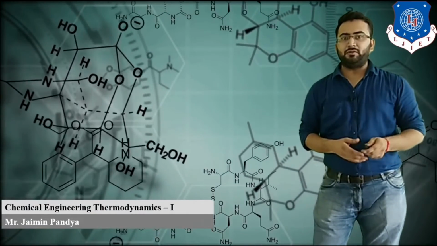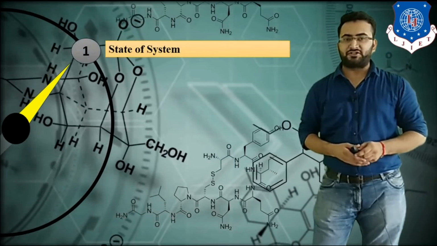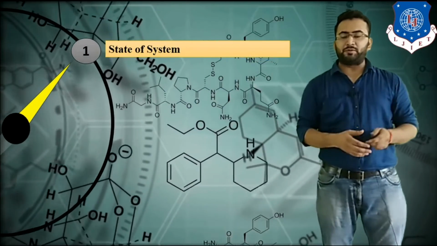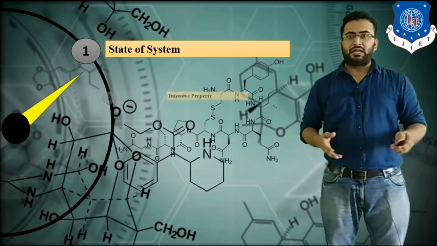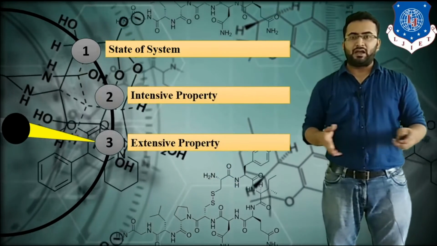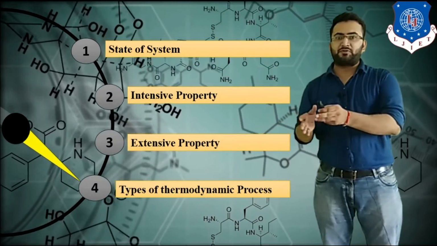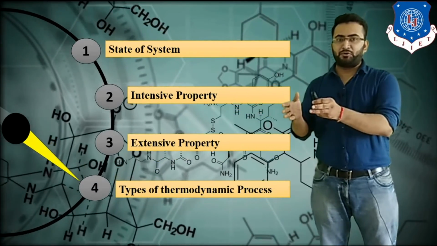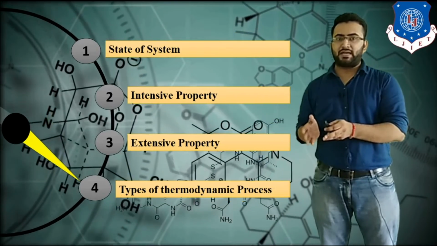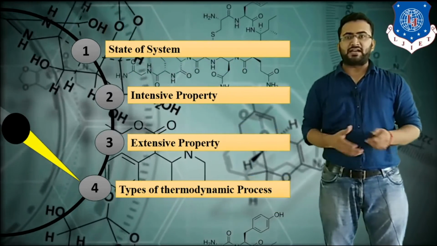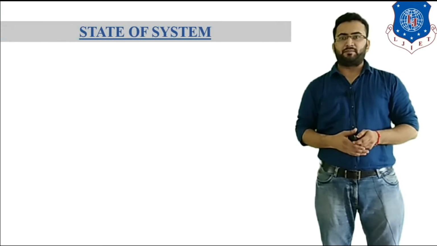In this video lecture, we will talk about various states of a system such as a steady state system and equilibrium state of system. Then we will talk about intensive property and extensive property, and then we will talk about various types of thermodynamic processes such as isothermal process, isobaric process, isochoric process and adiabatic process. So let's start with state of system.